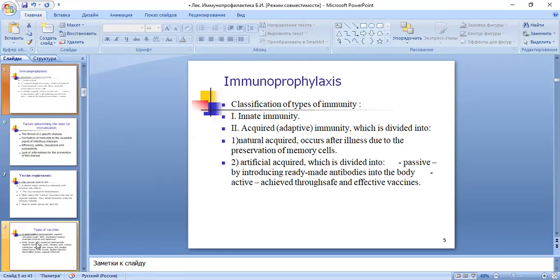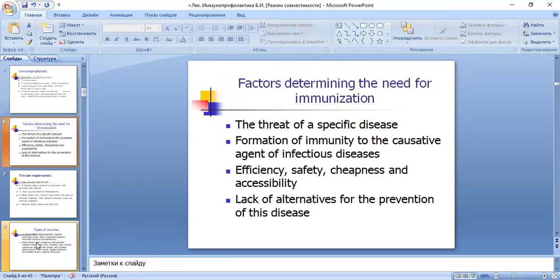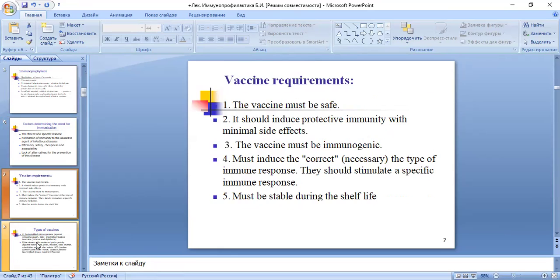the same pathogen. Immunoprophylaxis classification: we have two types of immunity. First, innate immunity. Second, adaptive immunity, which includes naturally acquired and artificially acquired. Factors that determine the need for immunization: the rate of the specific disease, formation of immunity to the causative agent of the infectious disease, efficacy, safety, cheapness, and accessibility, and lack of alternatives for the prevention of this disease.